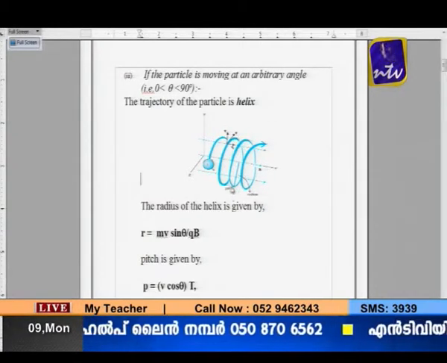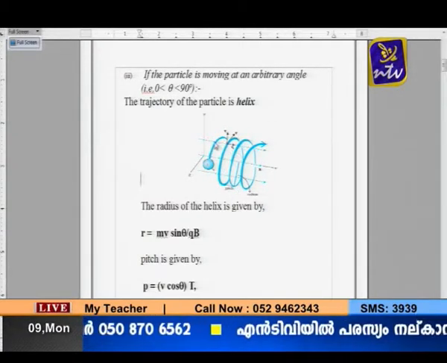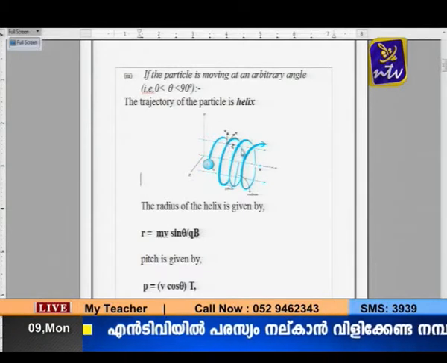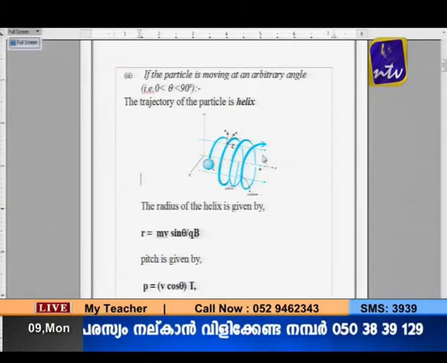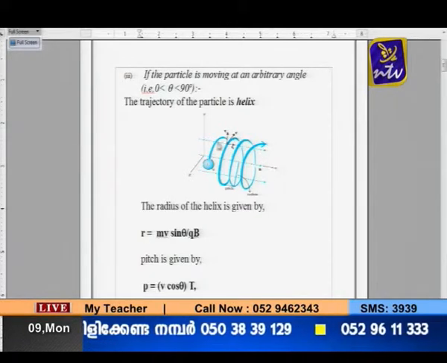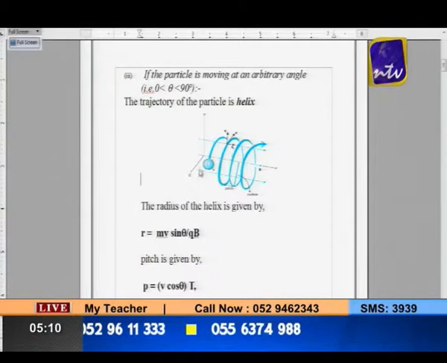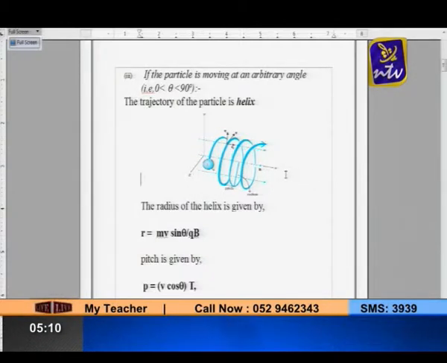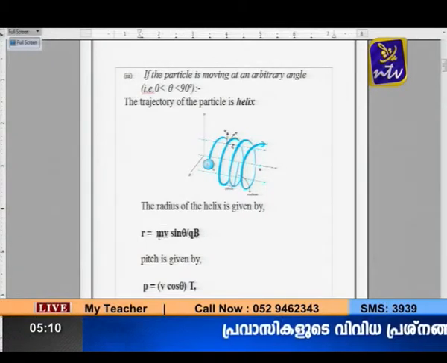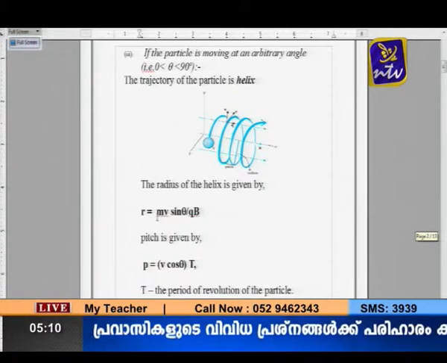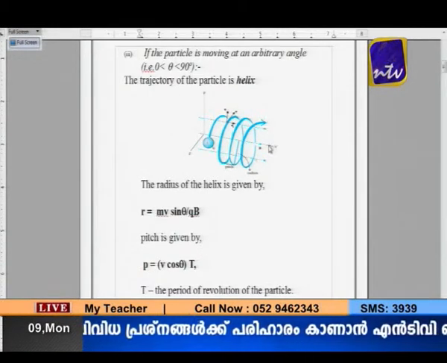The velocity is resolved into 2 components, Vx and Vy. The X component is along the direction of the magnetic field, so there is no force due to this, and it will go in a straight line. The Y component is perpendicular to the field, so it will move in a circular path. So it has both circular motion and straight line motion. It moves forward as well as in a circular path. Its radius you can calculate using r is equal to m v sin theta over qB, only the perpendicular component of the velocity we have to make use of.